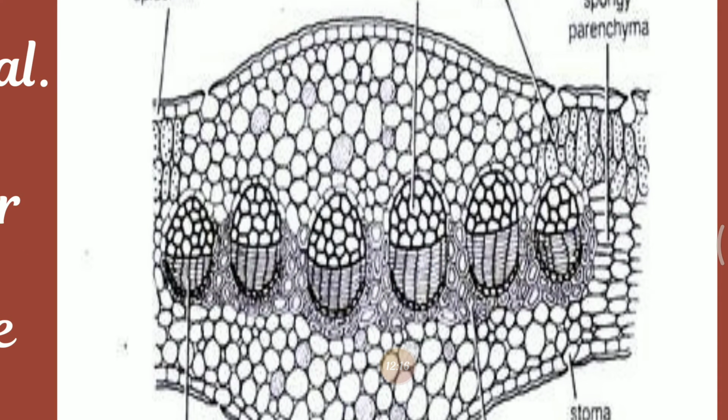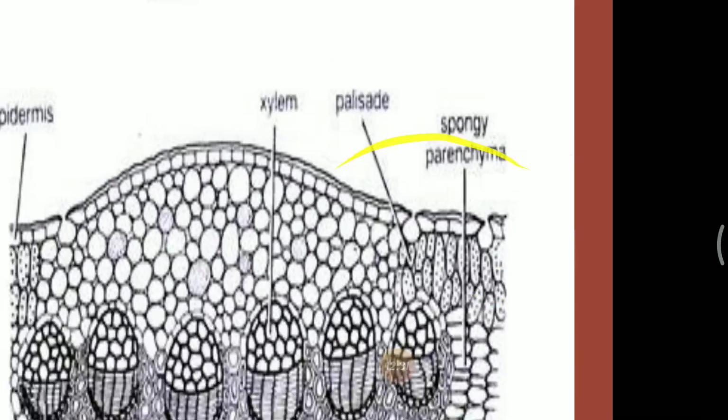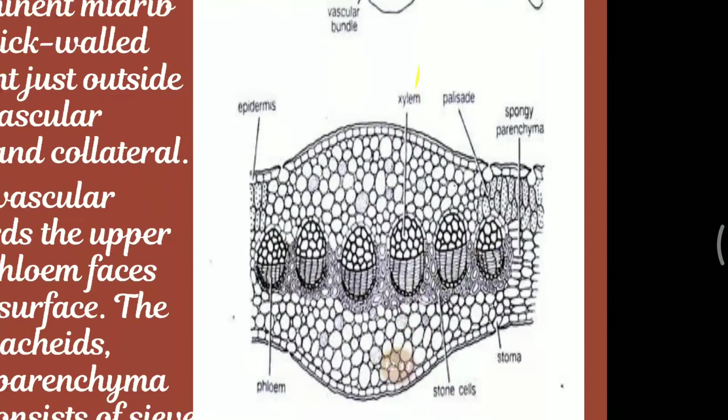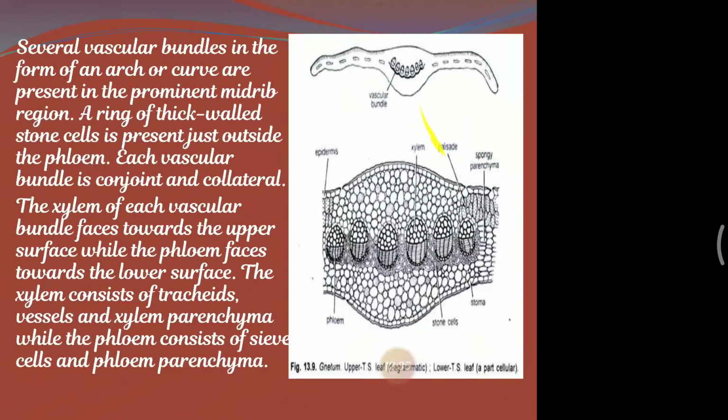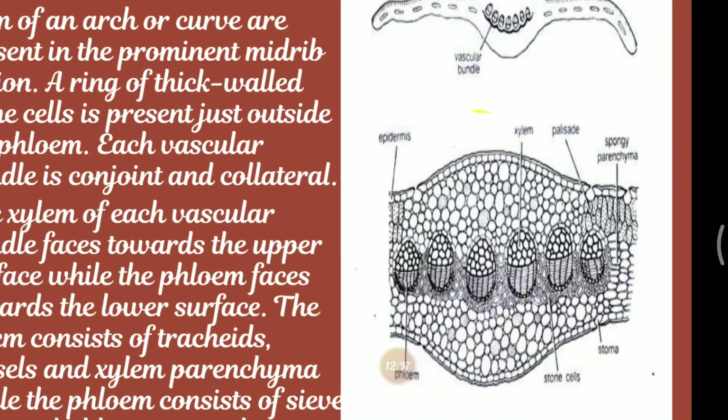This is the stone cells, and each vascular bundle consists of a xylem and a phloem. The xylem is composed of tracheids, vessels, and xylem parenchyma. The phloem is made up of sieve tubes, phloem parenchyma, and companion cells. These are the things we have to note in the particular leaf structure of the Cycas.